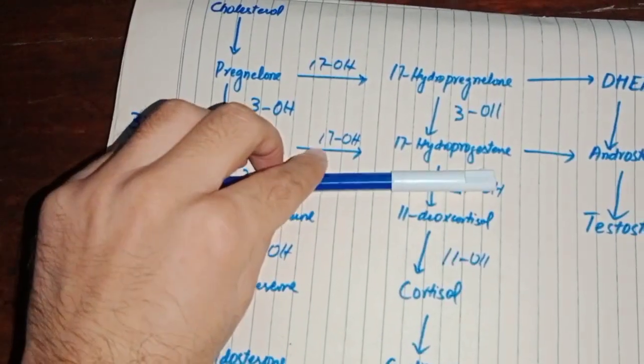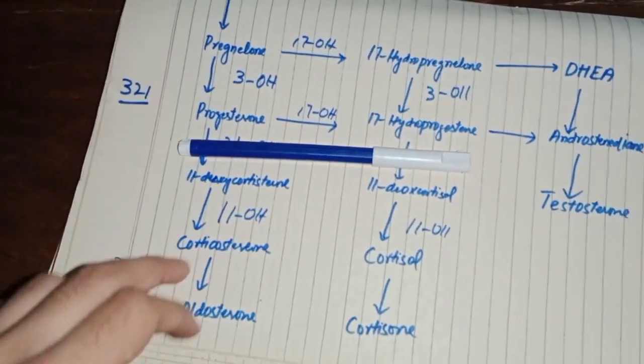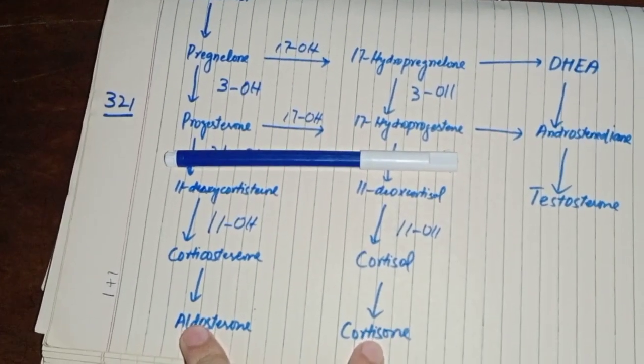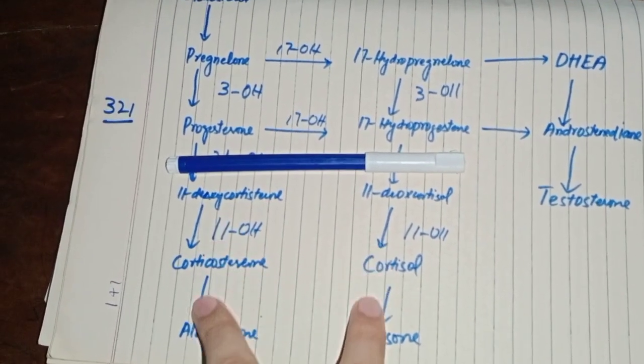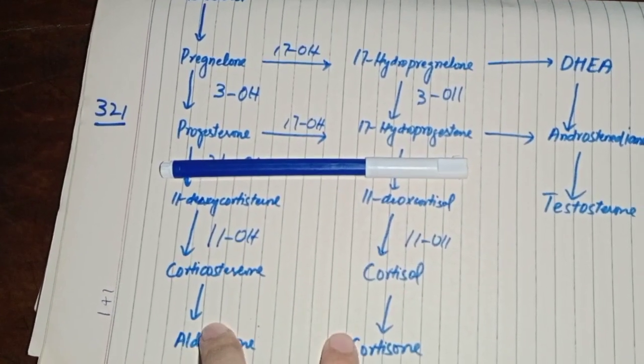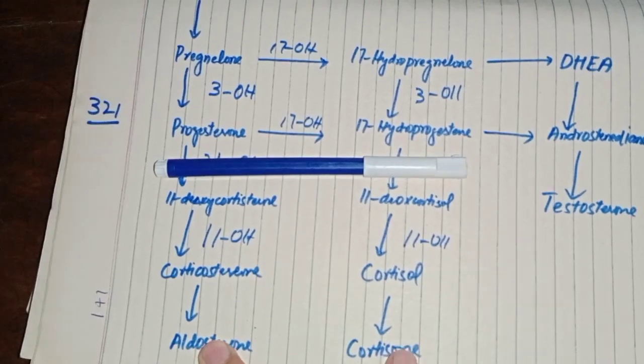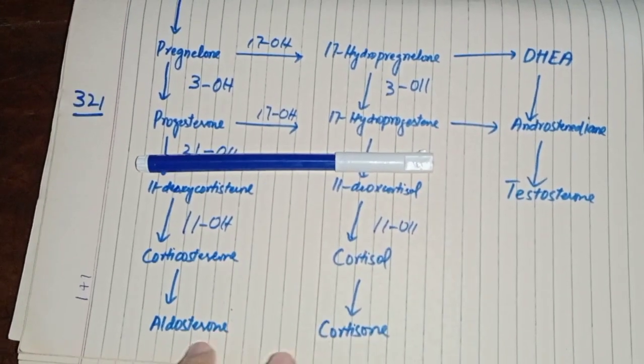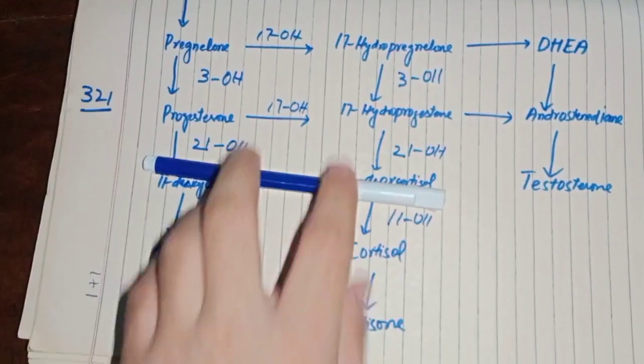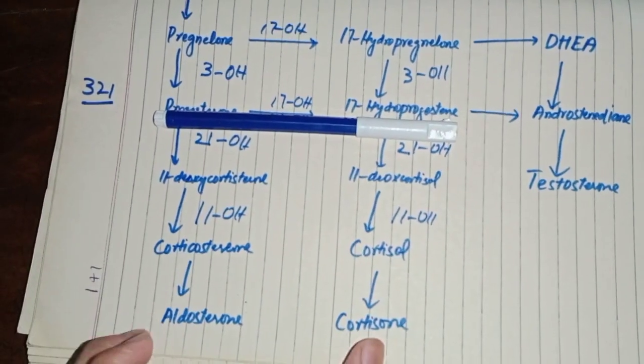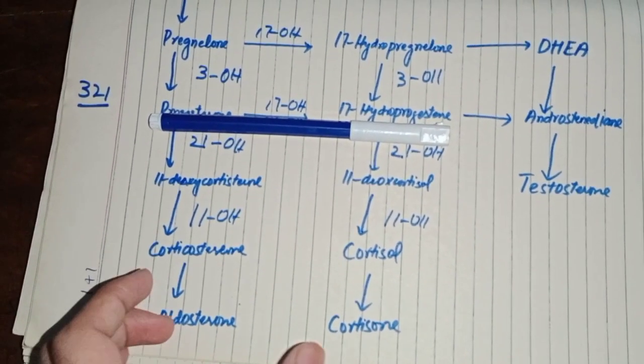When you have the deficiency of 21 hydroxylase, you will have decreased synthesis of the aldosterone, and you will have decreased synthesis of the corticosterone. So remember, when you have a deficiency of both of these substances, the patient will have the signs and symptoms related to a deficiency of the aldosterone and the corticosterone. So what will happen to the patient's genitalia? When you have a deficiency of these substances, definitely your ACTH level will increase.